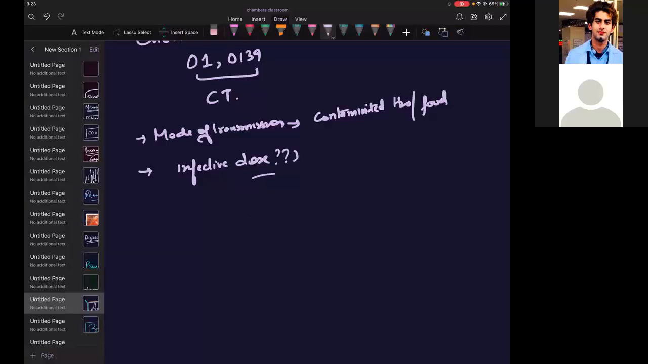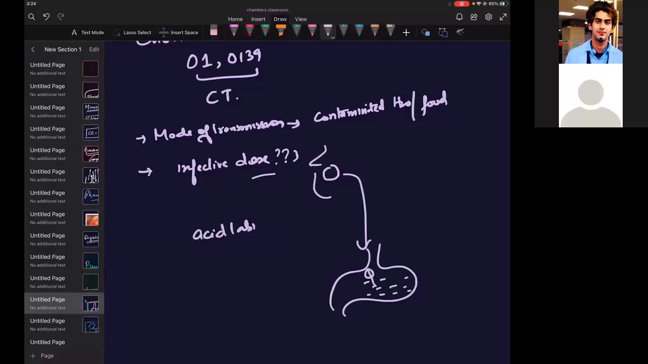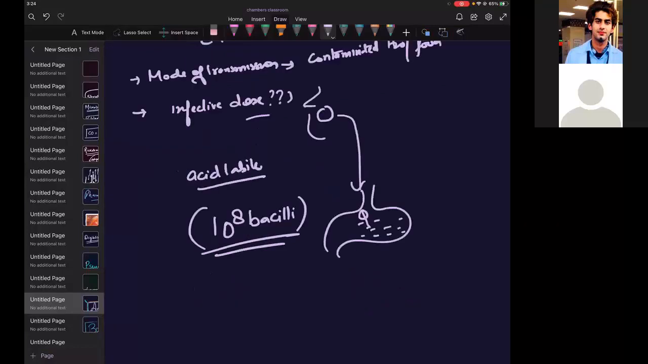See, when the person eats it, this is the oral cavity, the person has taken this inside, it will go into the GIT. Here in the GIT, you have large amounts of acid. So acid will kill this. It is acid labile. So you will need a very high dose, that is 10 to the power 8 bacilli, to produce an infection so that it can bypass this and reach the intestine, because it is causing the disease in the intestinal epithelium. So it has to reach this point.